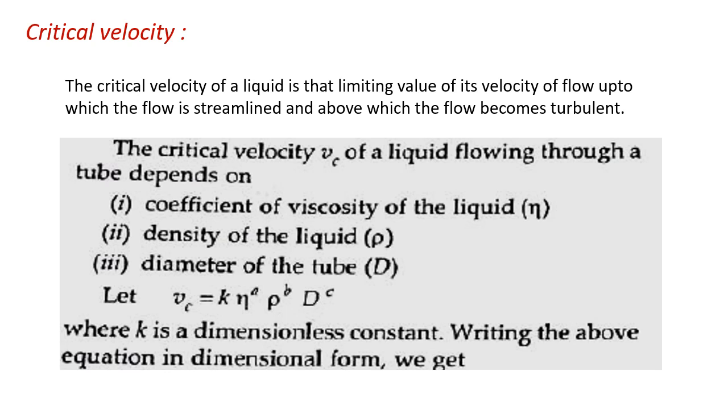The critical velocity. Critical velocity of a liquid is that limiting value of its velocity of flow up to which the flow is streamlined and above which the flow becomes turbulent. Critical velocity, denoted by V with a subscript C, of a liquid flowing through a tube depends upon eta, the coefficient of viscosity of the liquid, rho, density of the liquid, capital D, diameter of the tube.